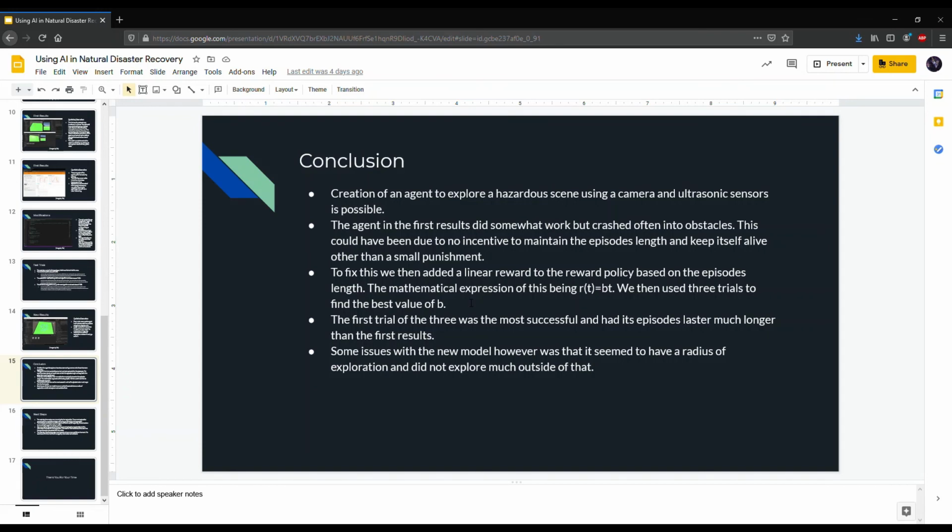The agent in our first result did somewhat work, however, could have been improved. One problem is that it did not have an incentive to live, so we fixed this by creating a linear reward model based on how long the episode lasted. And through trial and error, we found that 0.002 was the best base based on our knowledge.